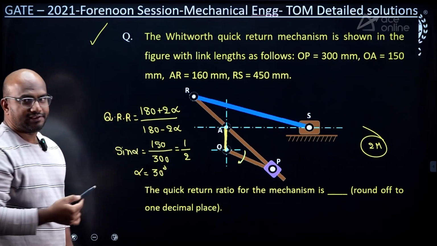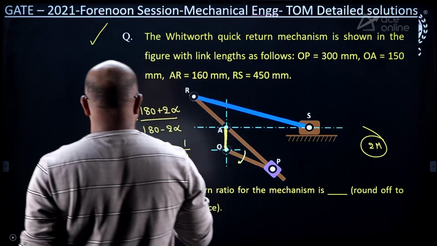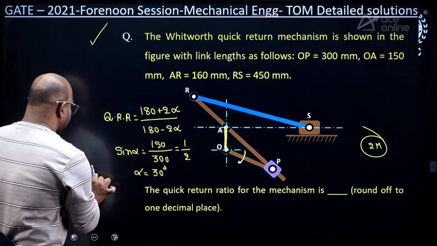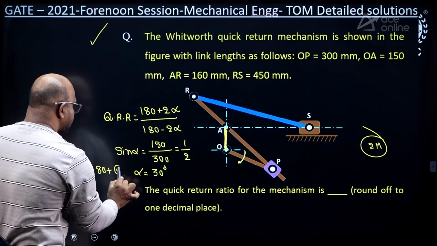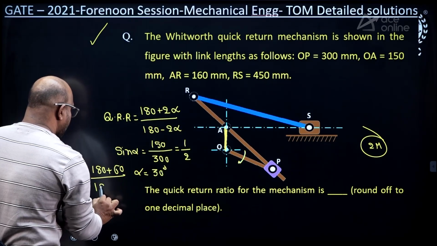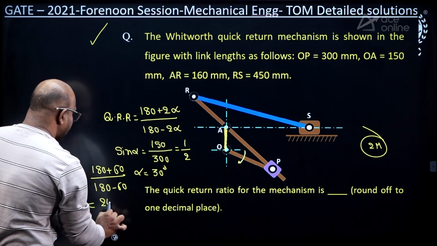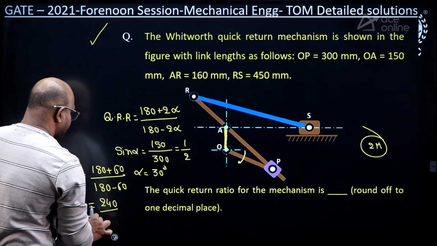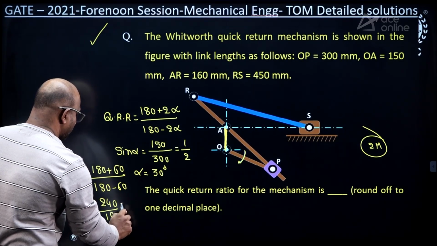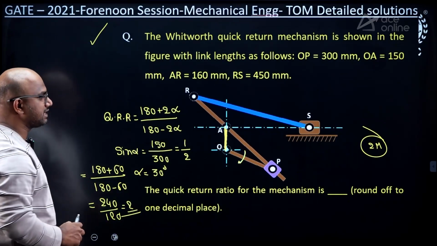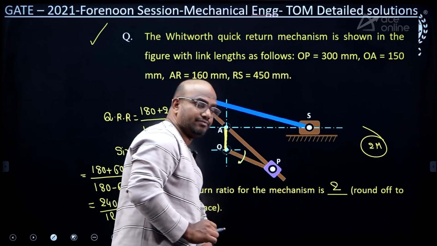Now with alpha equal to 30 degrees, how much do I get? (180 plus 60) by (180 minus 60), so 240 by 120, that equals 2. The answer is 2. That's it. I hope this is clear for you.